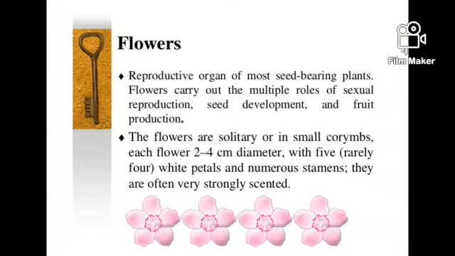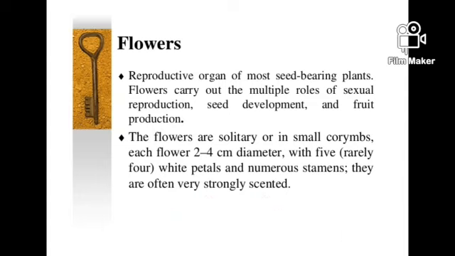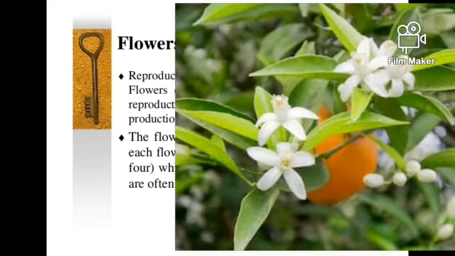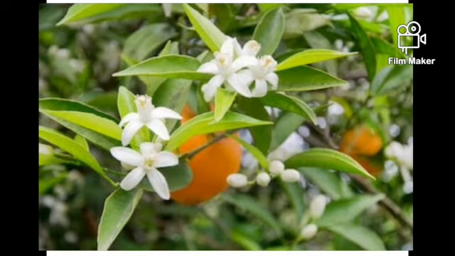Flowers are the reproductive organs of most seed-bearing plants. Flowers carry out the multiple roles of sexual reproduction, seed development, and fruit production. The flowers are solitary or in small corymbs, each flower 2 to 4 centimeters in diameter, with 5, rarely 4, white petals and numerous stamens. They are often very strongly scented.